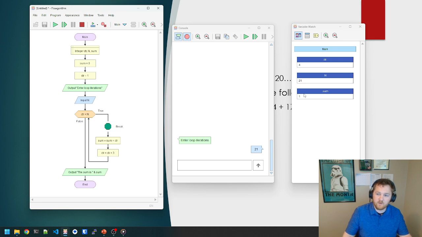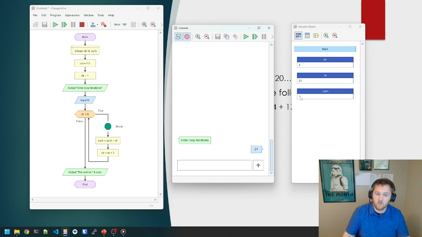And you can see all these variables just changed. So our counter is all the way to 4 now. So one loop iteration in, counter equals counter plus 3. So 1 plus 3 is 4. And we can see our variables changing for us in real time without having to print out anything. Look at how clean our console window is still, right? We don't have to have anything printed out. We can look at all of our variables right here.